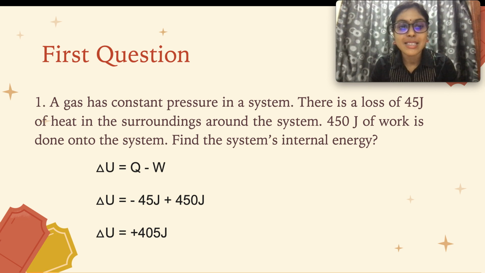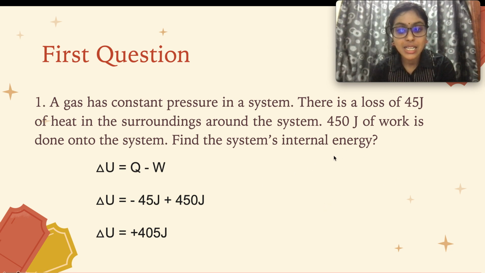The first question is: a gas has constant pressure in a system. There is a loss of 45 joule. Loss means you know that it is 45 joule of heat. So heat is equal to Q. So loss of heat is negative 45 joule. 450 joule of work is done onto the system, meaning the W is equal to negative 450 joule. How do you know the W is negative? Because they have stated very clearly that 450 joule of work is done onto the system. So the W is actually negative 450 joule.